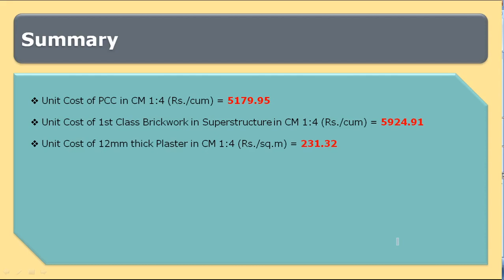So the unit cost for PCC is 5179.95 rupees per cubic meter. Cost for brickwork in superstructure is 5924.91 rupees per cubic meter, and cost for plastering in cement mortar 1 is to 4 and thickness of 12 mm is 231.32 rupees per square meter. These costs are without taxes.